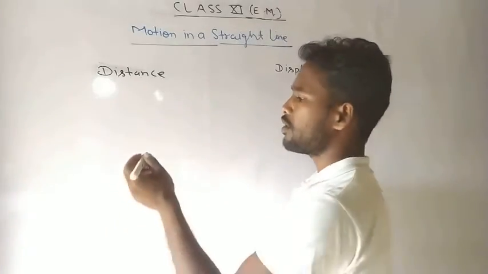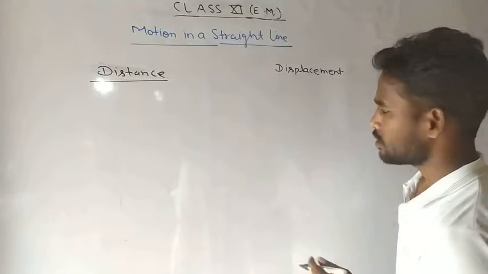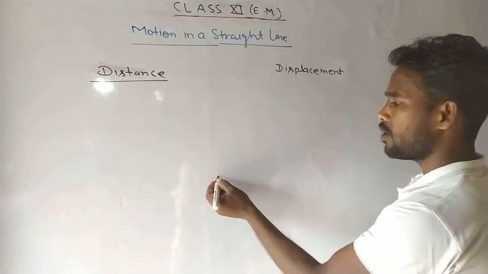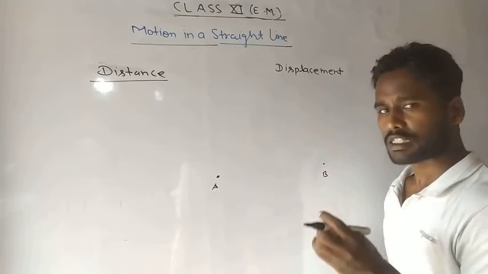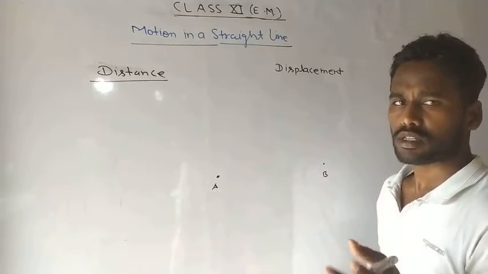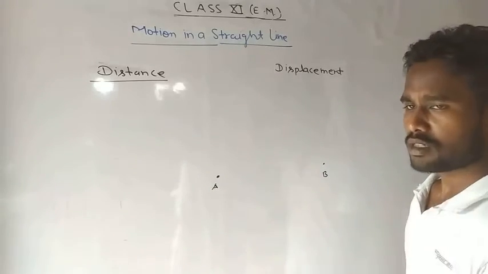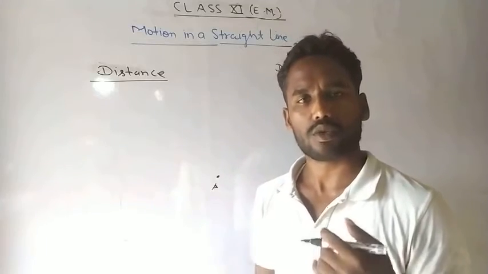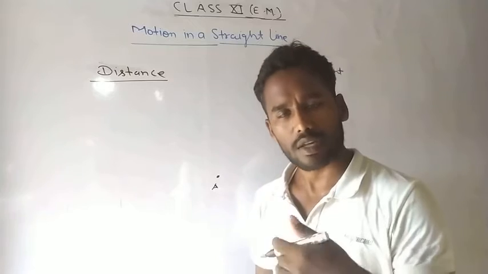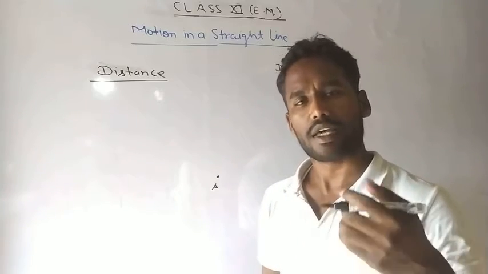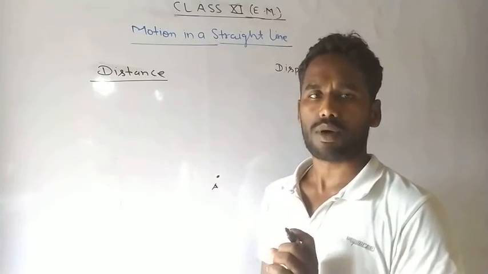Students, if we talk about distance, listen carefully. If a body is moving from one point to another point, it has many routes by which it can go. Means if a body is moving from one place to another place, then it can reach the other place by different paths.